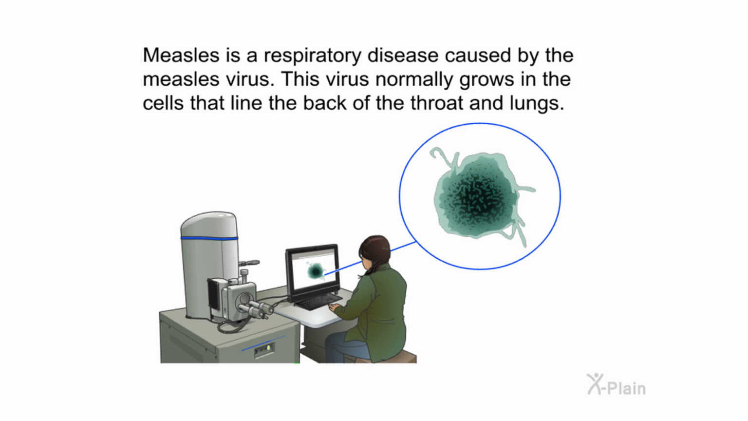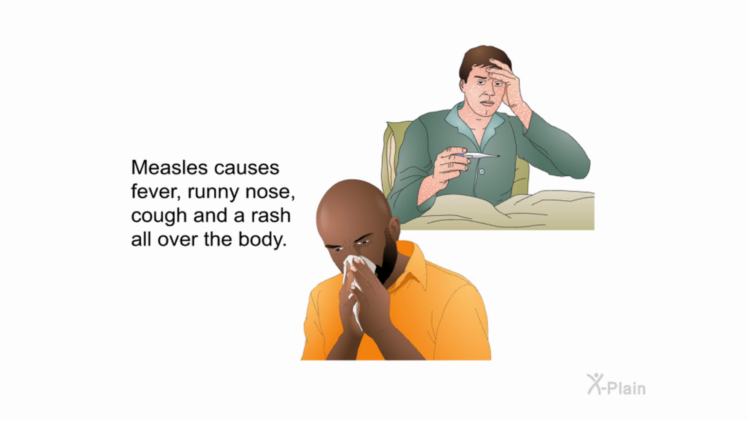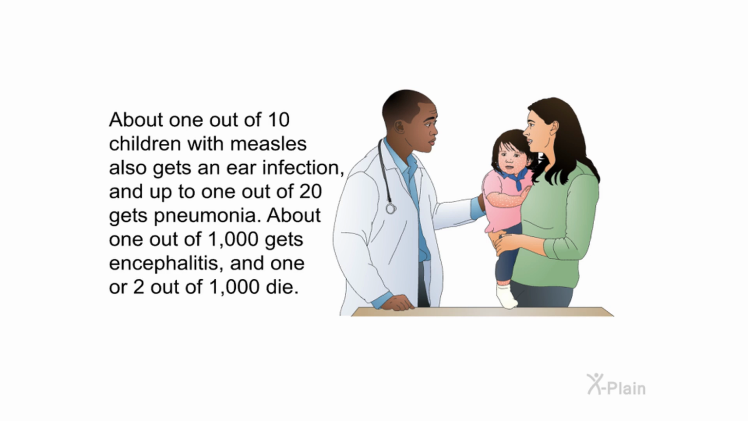Summary. Measles is a respiratory disease caused by the measles virus. This virus normally grows in the cells that line the back of the throat and lungs. Measles causes fever, runny nose, cough, and a rash all over the body. About 1 out of 10 children with measles also gets an ear infection, and up to 1 out of 20 gets pneumonia. About 1 out of 1,000 gets encephalitis, and 1 or 2 out of 1,000 die.